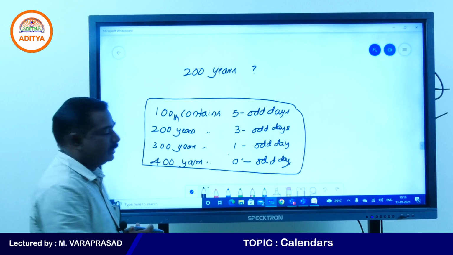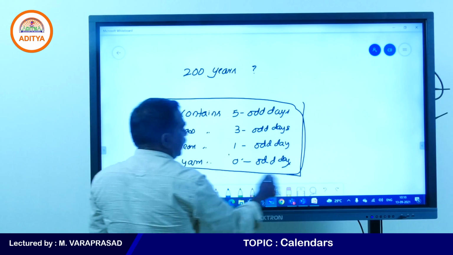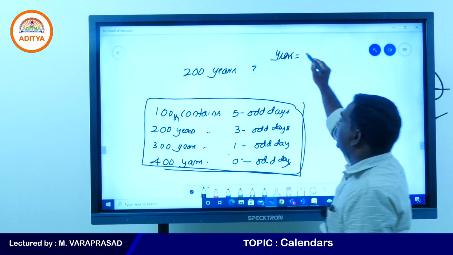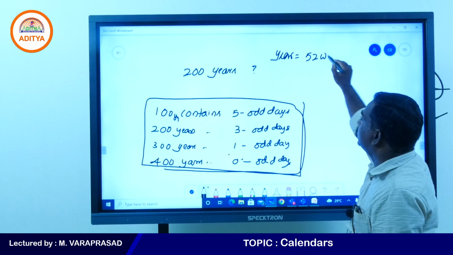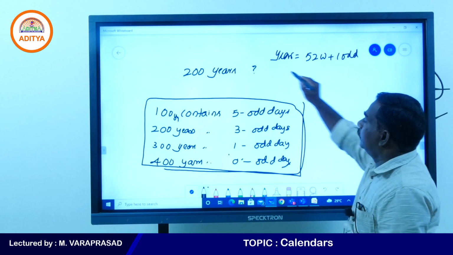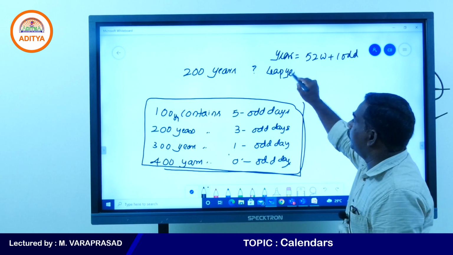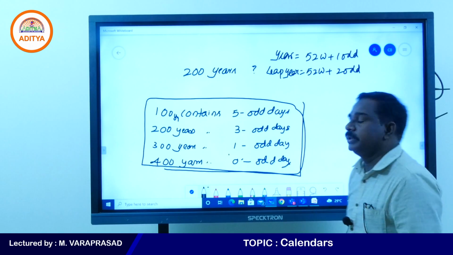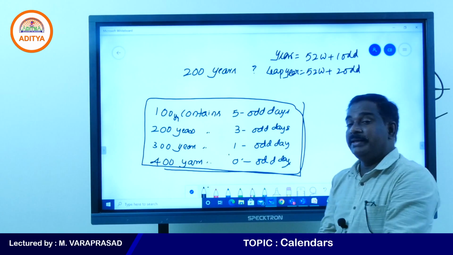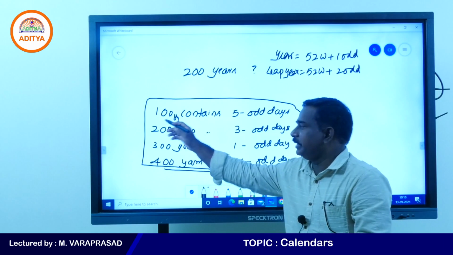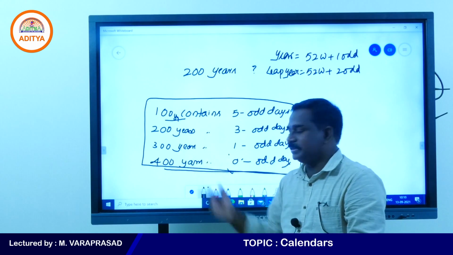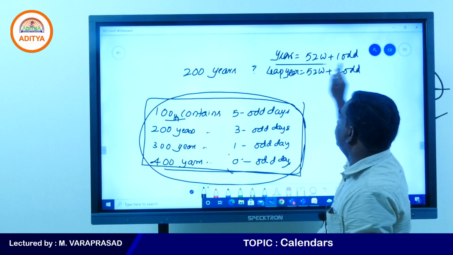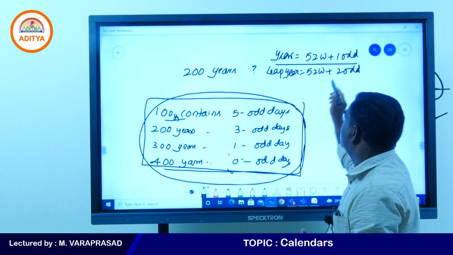We know about leap year and general year. A general year means 365 days, which is 52 weeks plus 1 odd day. A leap year means 52 weeks plus 2 odd days. This is about years, and this is about centuries: century years contain these odd days, a year contains 1 odd day, and a leap year contains 2 odd days.